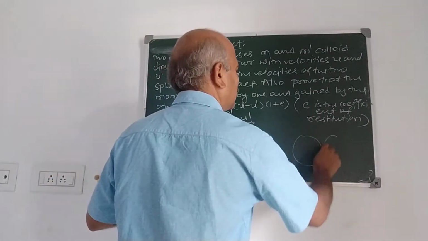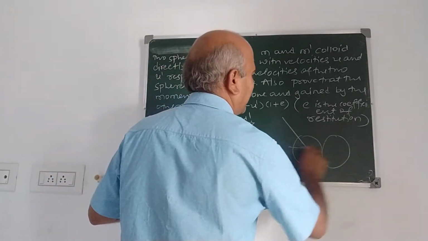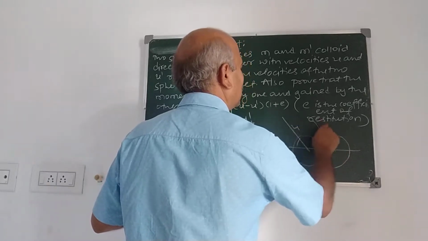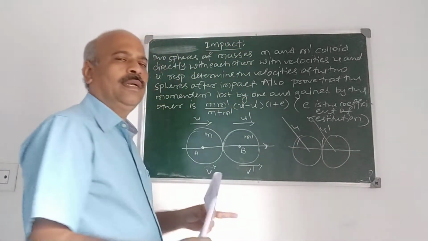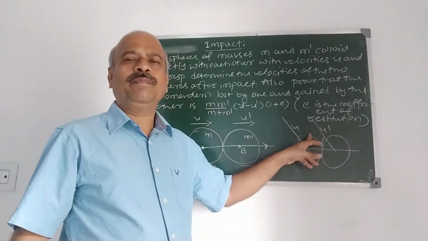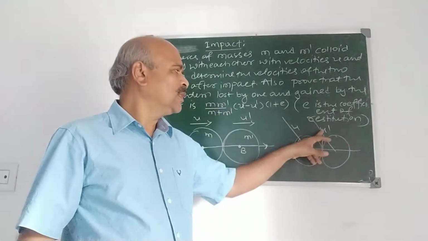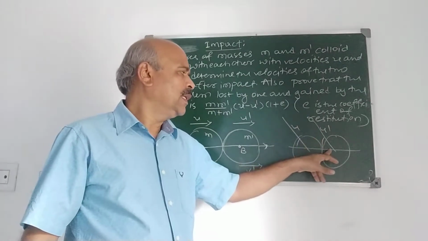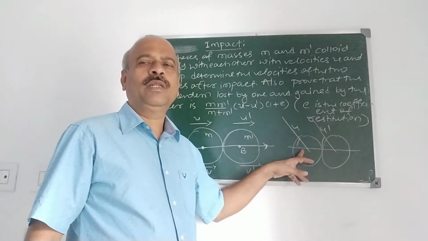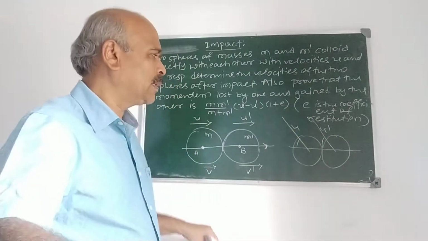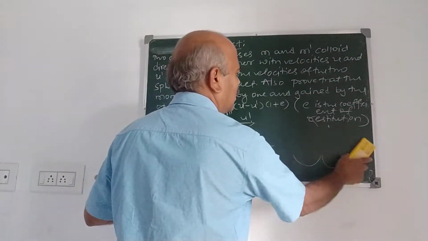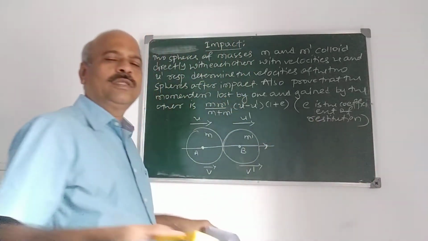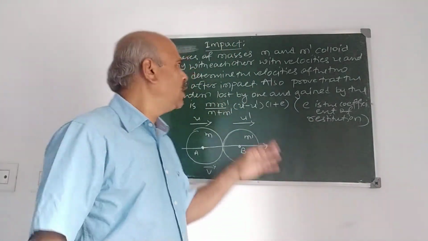Suppose the velocities before impact make some angle. Suppose these are the angles made by these velocities u dash before impact, or one of these makes an angle. If the velocity of one of the bodies makes an angle theta or alpha with the common normal, then it is called oblique impact. Now first we consider the direct impact.